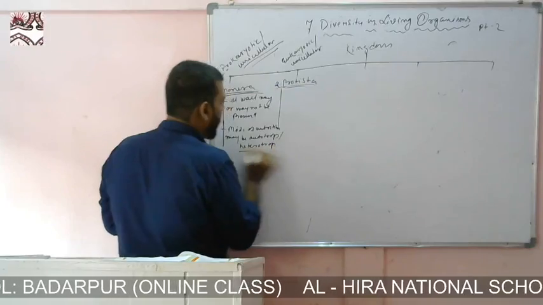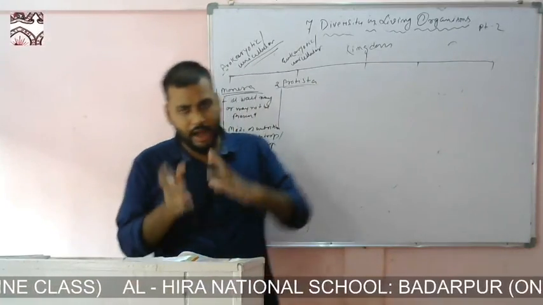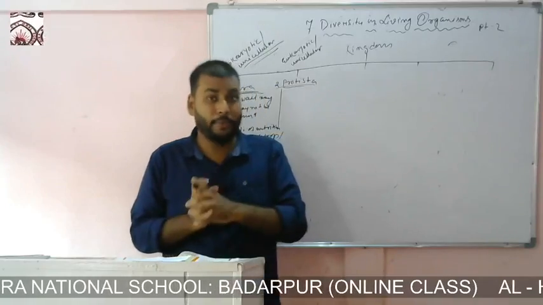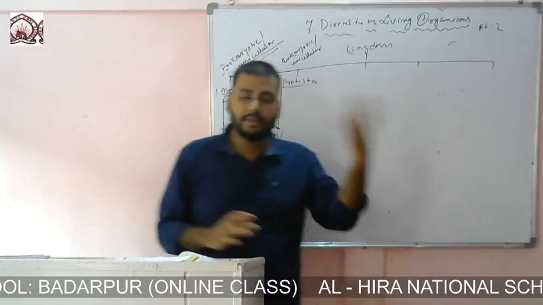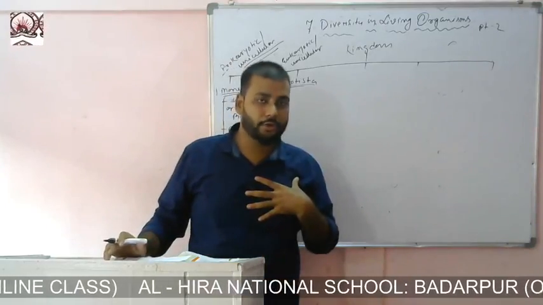Autotroph and heterotroph, I think you are well aware, but still I am saying that autotroph organisms are those organisms which can prepare their own food, for example, plants. But heterotrophs are those organisms which depend on other organisms for their nutrition. They are known as heterotrophs. We are heterotrophs, right?